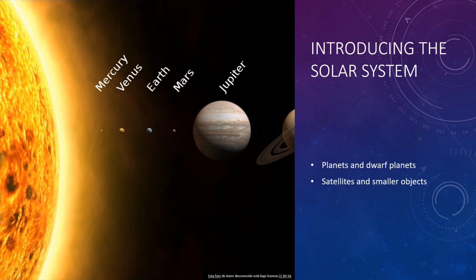Number 2, are objects within each category alike? Question number 3, what determined the main differences between the inner and outer planets? And question number 4, why is this distance important?